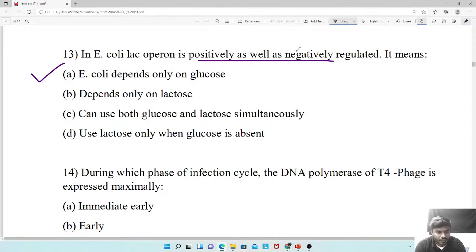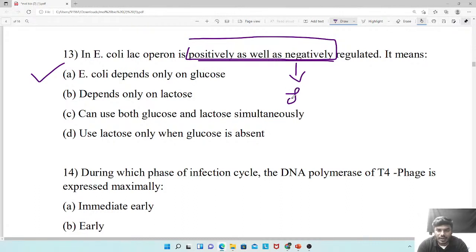Okay. No dear, see Balu, they have given both positive regulation and negative regulation. Negative regulation is actually in the absence of lactose. But they have given positive regulation also. When there is a presence of glucose, what is happening?